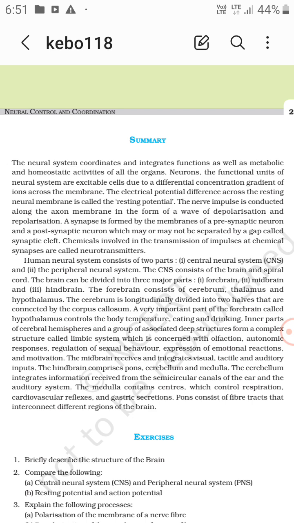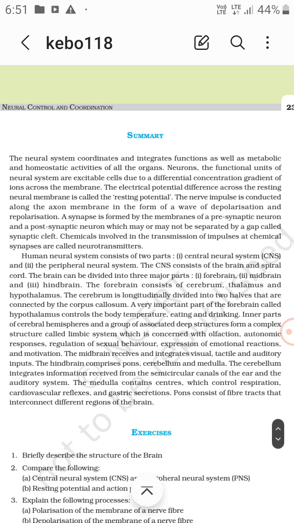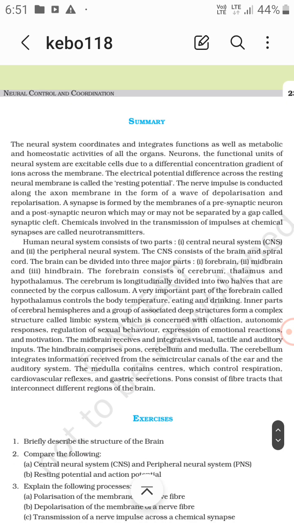Now, a synapse is formed by the membranes of a presynaptic neuron and a postsynaptic neuron, which may or may not be separated by a gap called the synaptic cleft. Chemicals involved in the transmission of impulses at chemical synapses are called neurotransmitters.